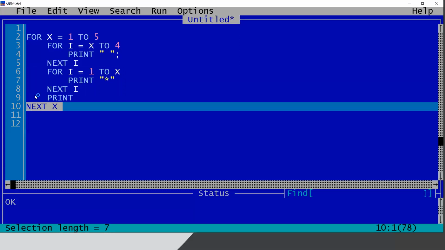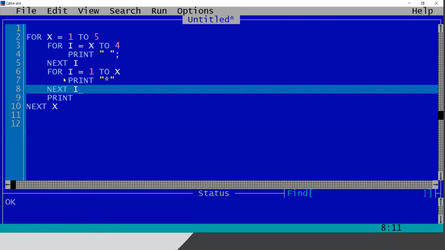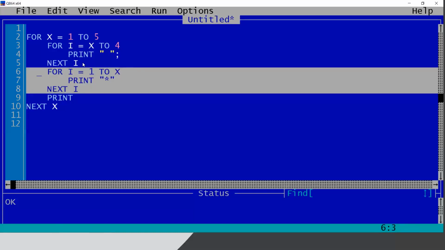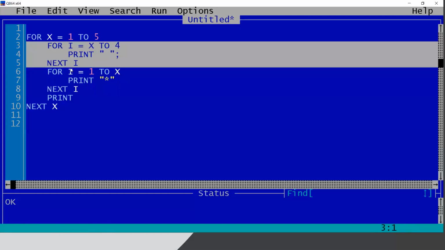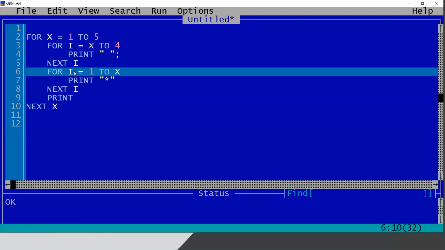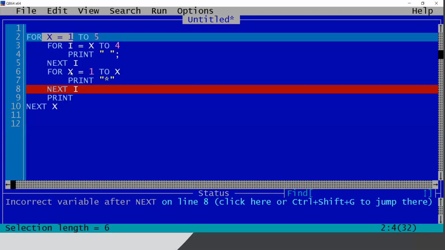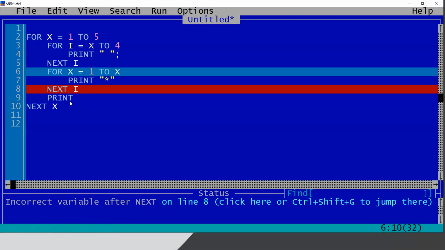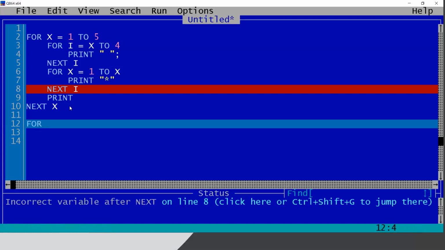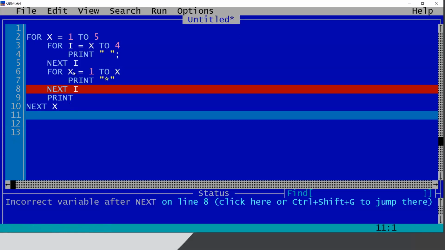And the second learning is we can use the same variable i here because this loop is already terminated. Then I can use the second loop. Again in the next line, first this loop will be executed with value i, then this loop will be executed. We cannot take a variable like x here because we are already inside the loop of x and we cannot assign x again. If it has ended, then we can use another for loop of x. But here, being inside the loop, we cannot introduce an x.